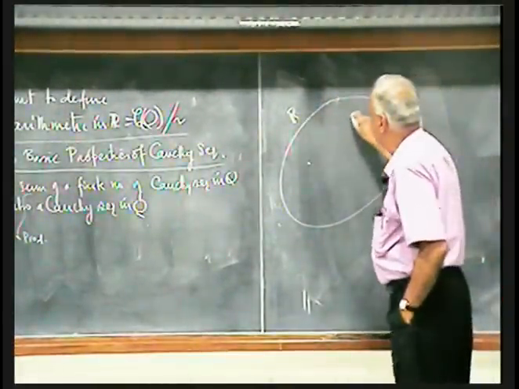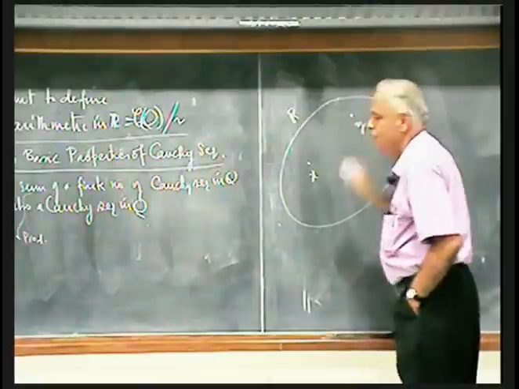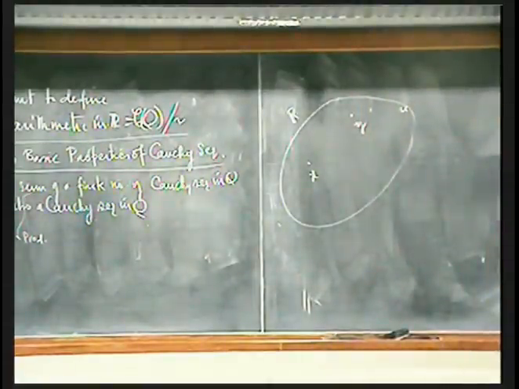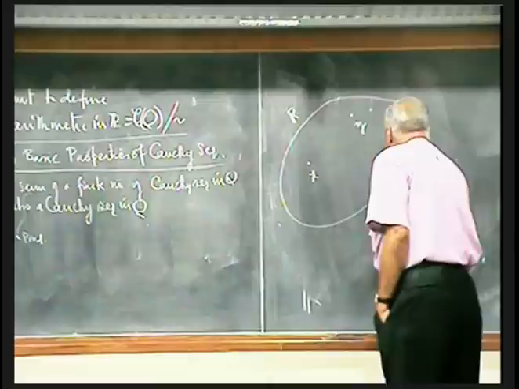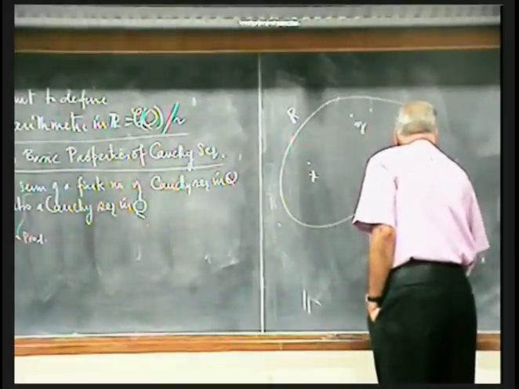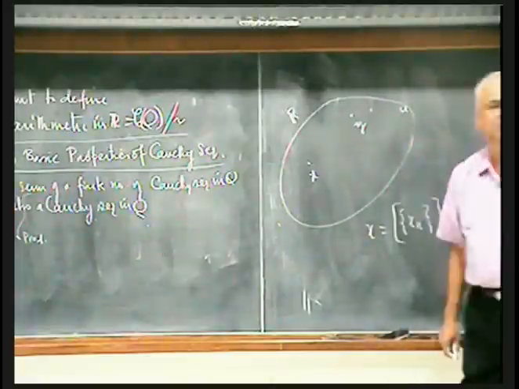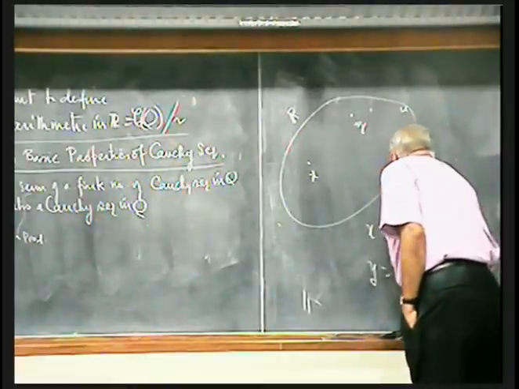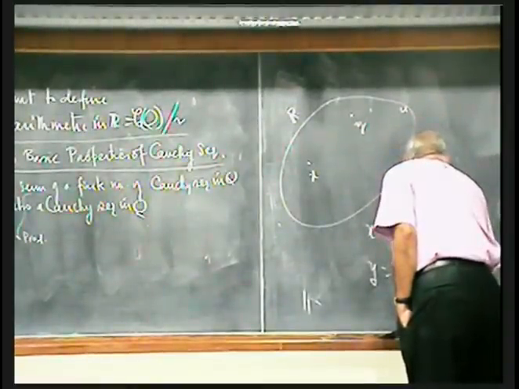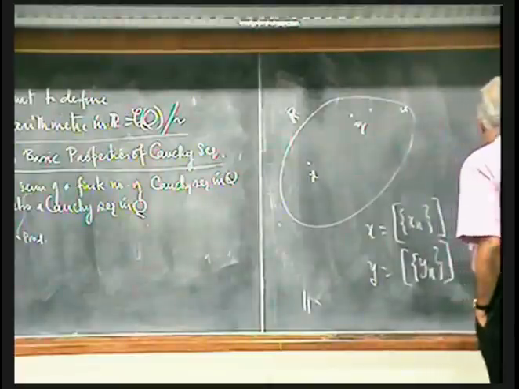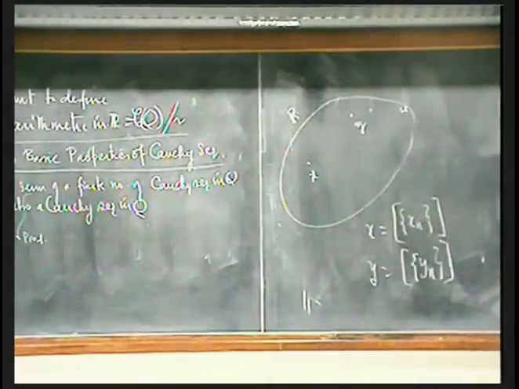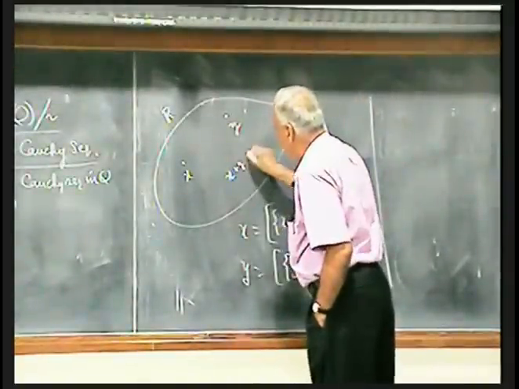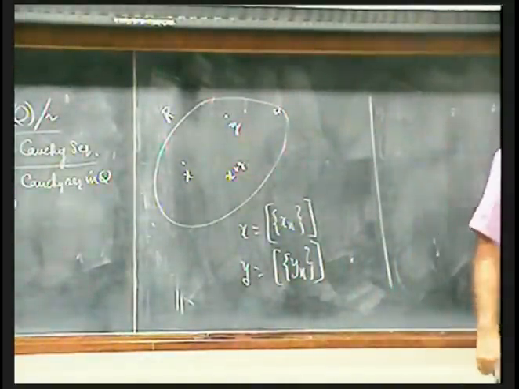Let us take two fellows sitting inside this, X and Y. X must be an equivalence class generated by a Cauchy sequence, which we denote by this. Y must be an equivalence class generated by this. Now, I want to get X plus Y and I want that also as a real number.